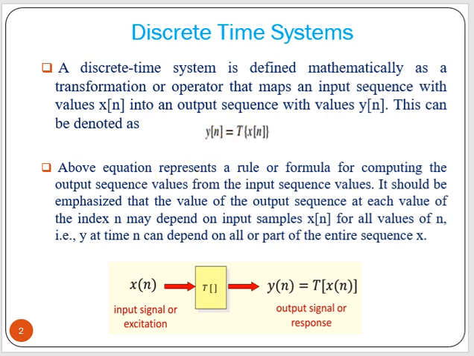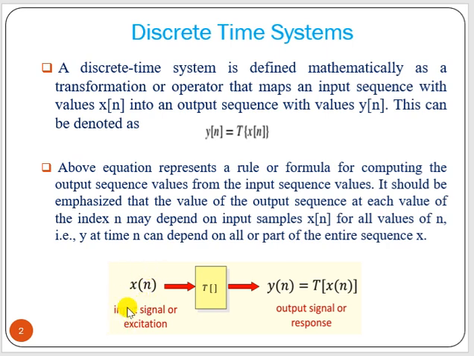Now, the above equation represents a rule or formula for computing the output sequence values from the input sequence values. It should be emphasized that the value of the output sequence at each value of the index n may depend on the input samples x[n] for all values of n. That is, y at time n can depend on all or part of the entire sequence x.